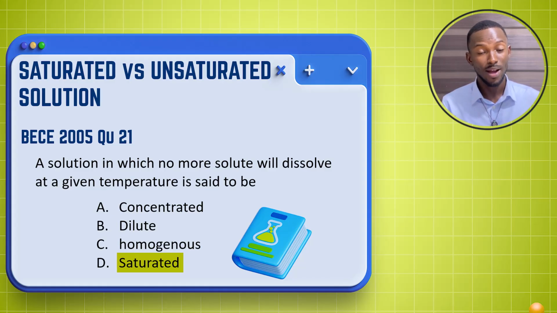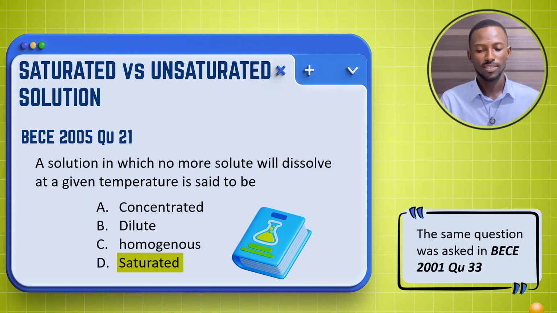Why do we say concentrated is not the answer? A concentrated solution is basically a solution that has more solutes in it. So you have some amount of water and add more salt. The more salt you add, it becomes concentrated, highly concentrated. And if you keep adding, then it moves from being highly concentrated to becoming saturated. So when you're forming a solution, it has to get to highly concentrated before it moves to saturated. And for dilute, that means the solute in there is small. I already know what homogeneous is.